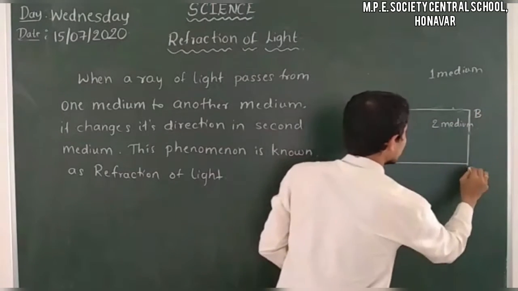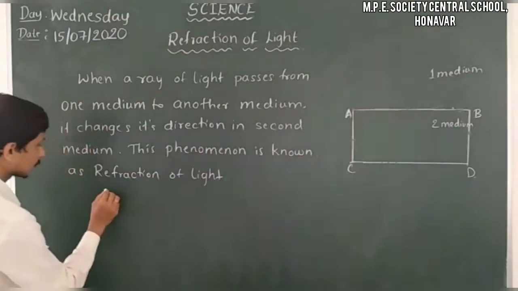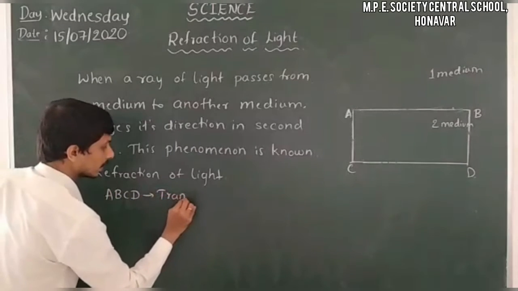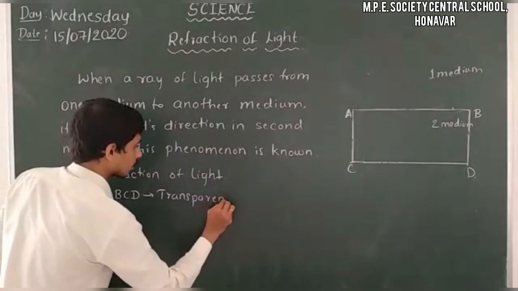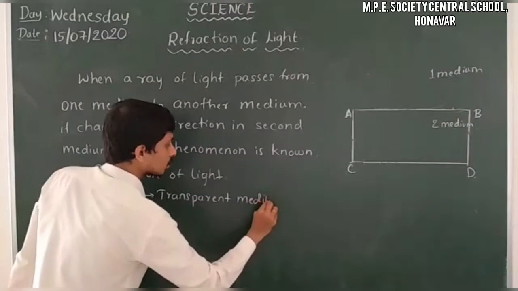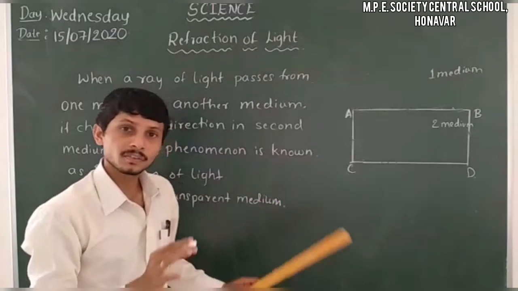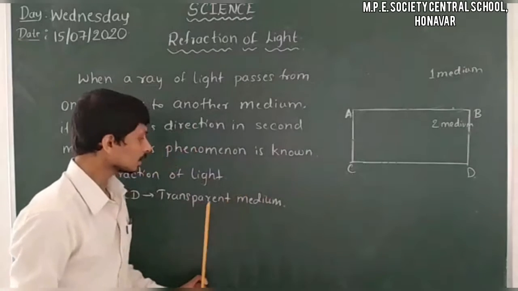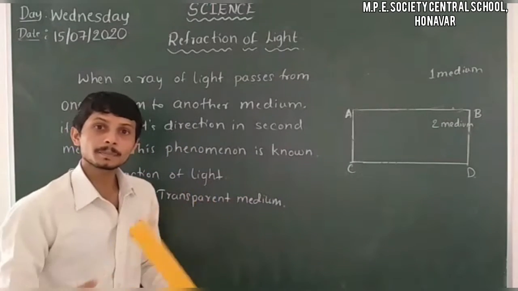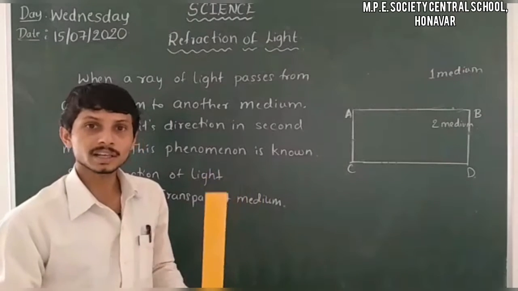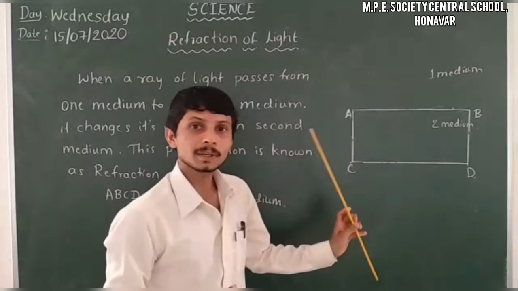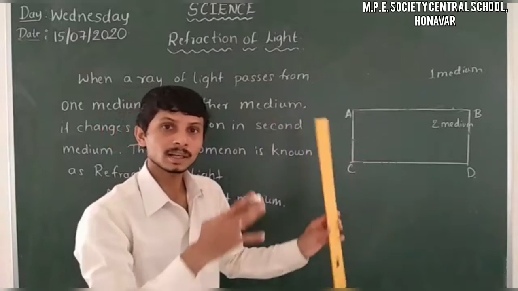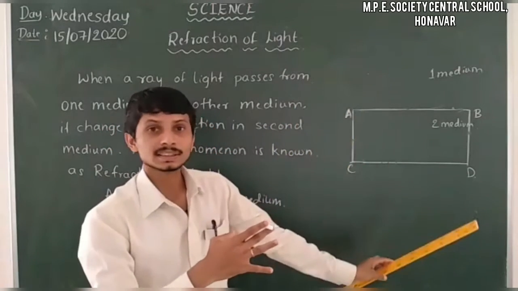ABCD is a transparent medium, any transparent medium. A transparent medium is a medium that allows light to pass through it. And an opaque medium is one that doesn't allow light to pass through it. It's a transparent medium, so it allows light to pass through them. Here I consider only one ray passing from first medium to second medium.